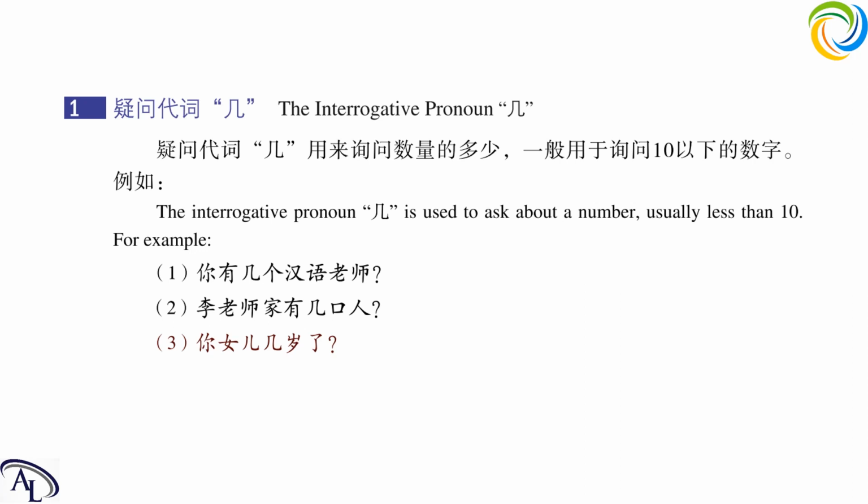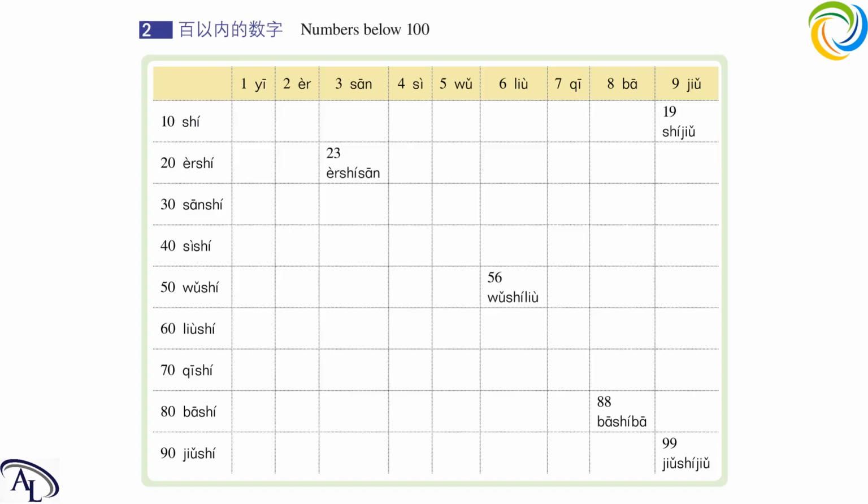Okay, this is the structure and the special occasion for 几. One is 几 plus a measure word plus noun, and when we are asking about age, we don't need to put a noun after it. Okay, so this is the interrogative pronoun 几. Next one is numbers below 100.